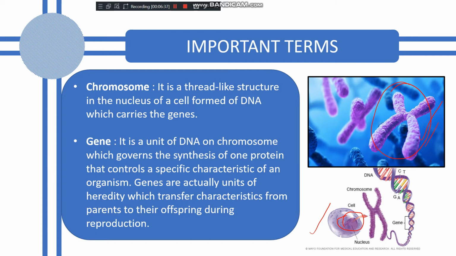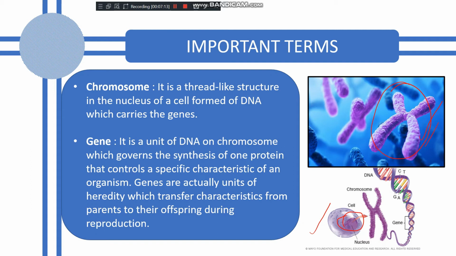Every species has a fixed number of chromosomes. Like human beings have 23 pairs of chromosomes. Chromosomes are always present in pair form. Now these chromosomes contain the genes. Clear? So what are chromosomes? A chromosome is a thread-like structure present in the nucleus of a cell and formed of DNA which carries the genes.